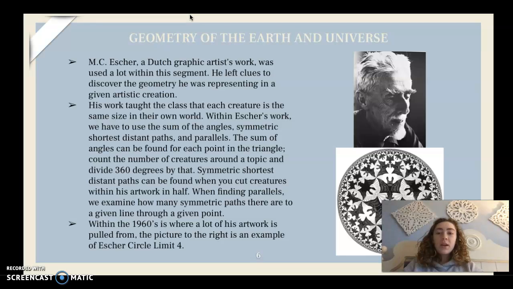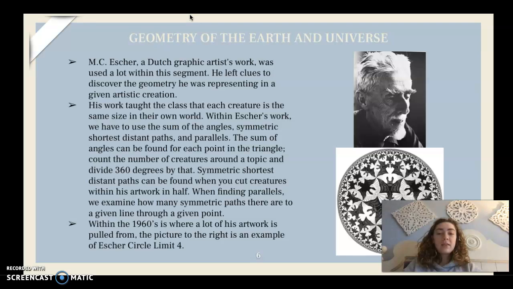Within Escher's work, we have to use the sum of angles, symmetric, shortest distance paths, and parallels. The sum of angles can be found for each point in the triangle. You have to count the number of the creatures around a topic and divide 360 degrees by that. Symmetric shortest distance paths can be found when you cut creatures within his work in half. When finding parallels, we examine how many symmetric paths there are to any given line through a given point.